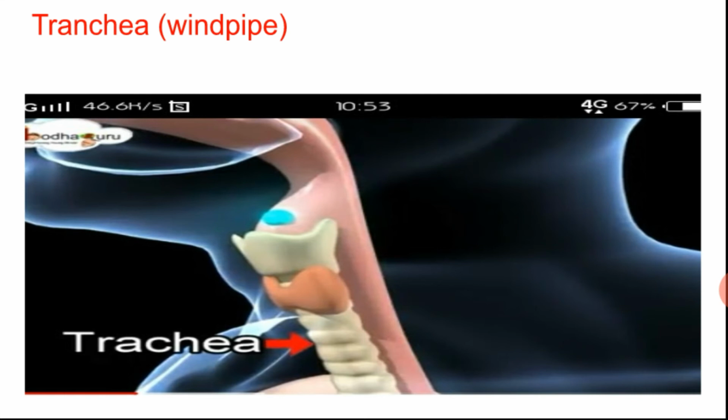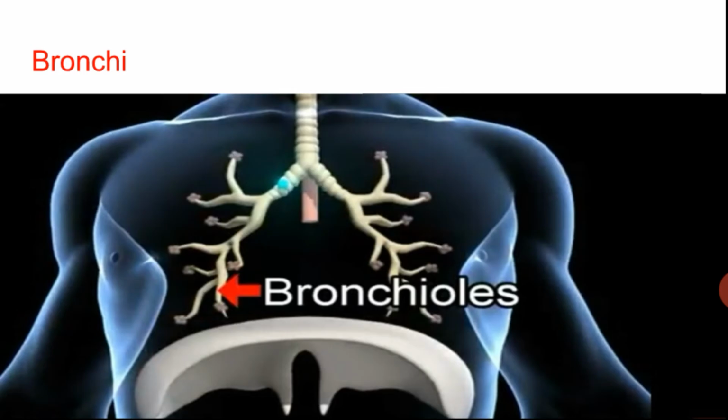The trachea divides into two branches in the chest region. The two branches of the trachea are known as bronchi.